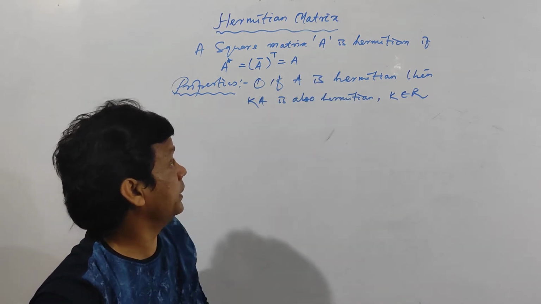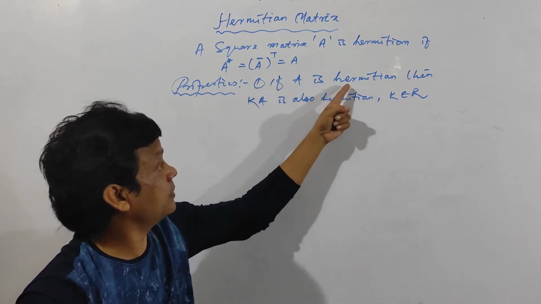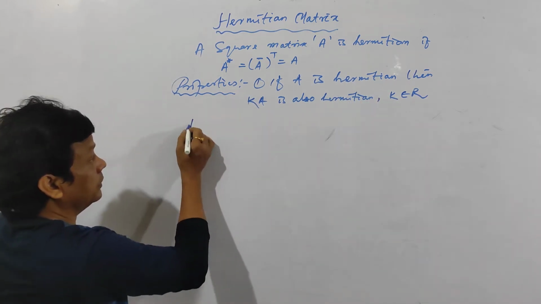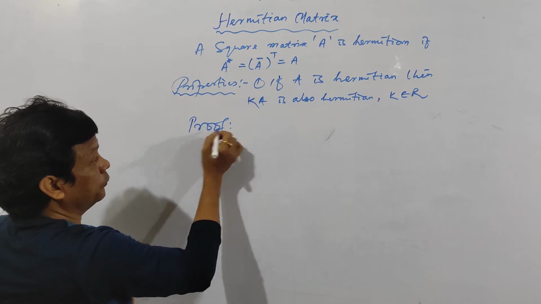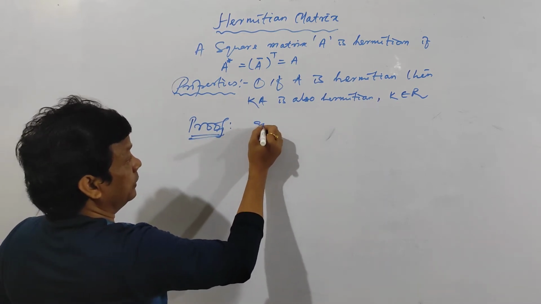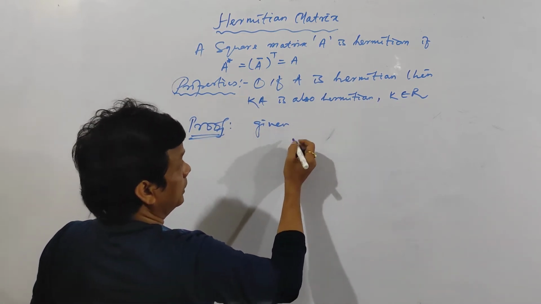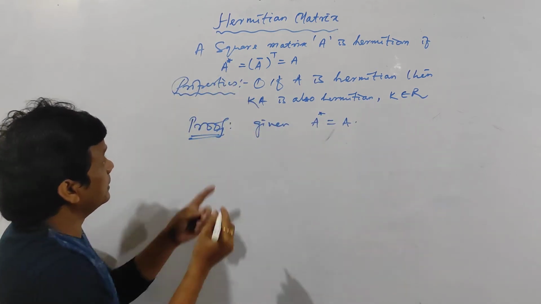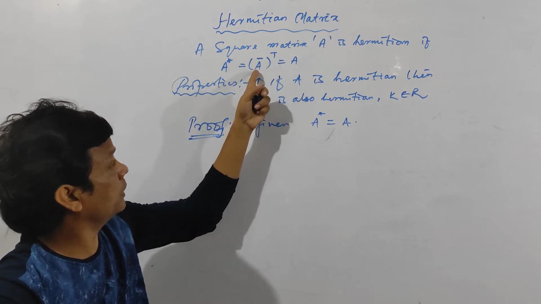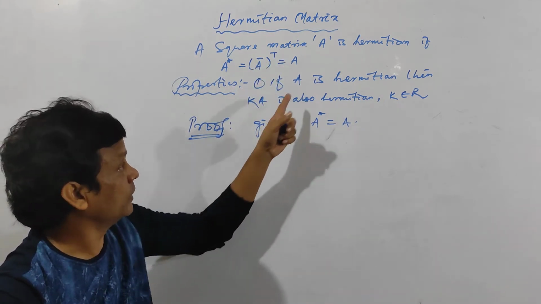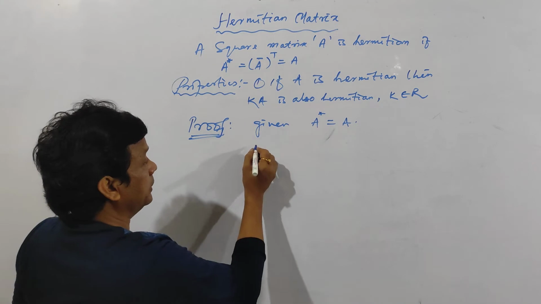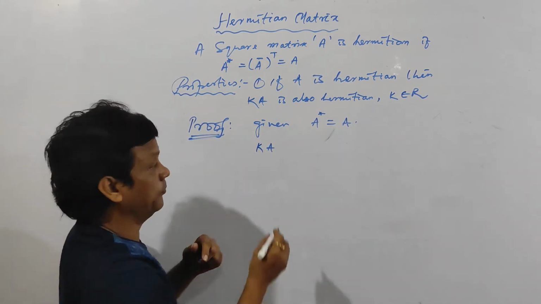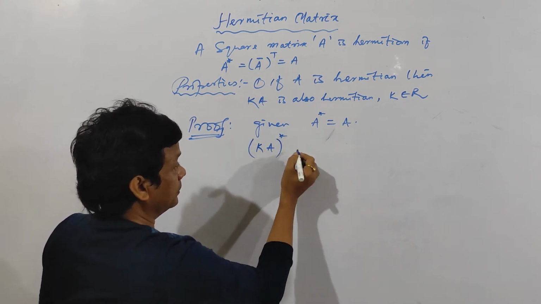See its property. If A is a Hermitian matrix, then kA is also Hermitian. I am doing the proof. Given A is Hermitian, that means A star is equal to A. And what is A star? A star means the transpose conjugate of the matrix A. It is given, and you have to prove kA is also Hermitian. That means I have to prove kA star is equal to kA. So what is kA star?